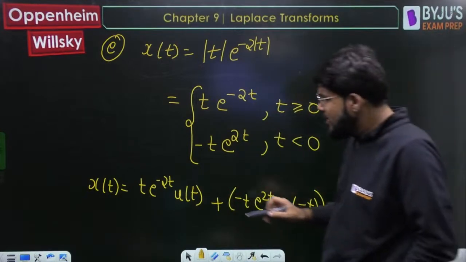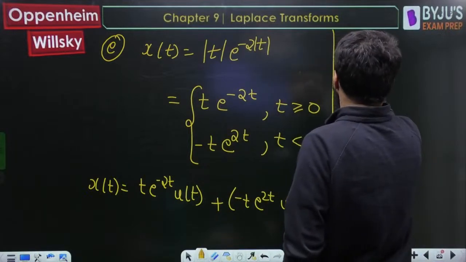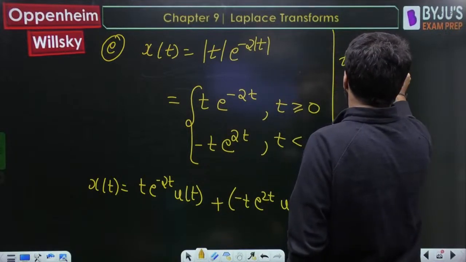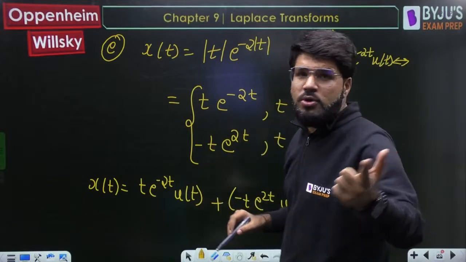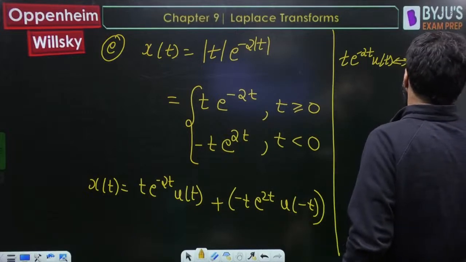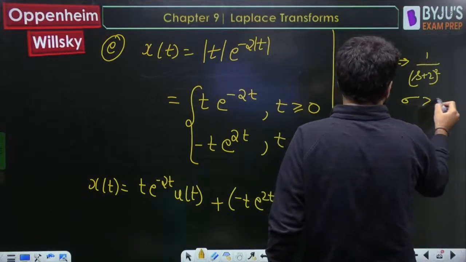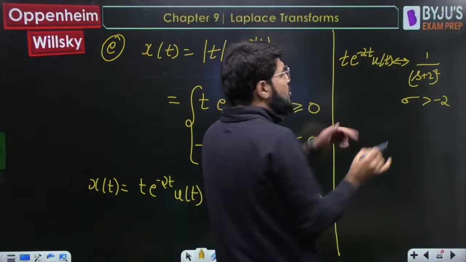Now, we already know the Laplace transform of t e^(-2t) u(t). The Laplace transform of t e^(-at) u(t) is 1 upon (s+a) whole square. I revised this: 1 upon (s+2) whole square, with the ROC sigma greater than -2. Minus 2 is the pole and the signal is right sided, so the ROC is right sided.